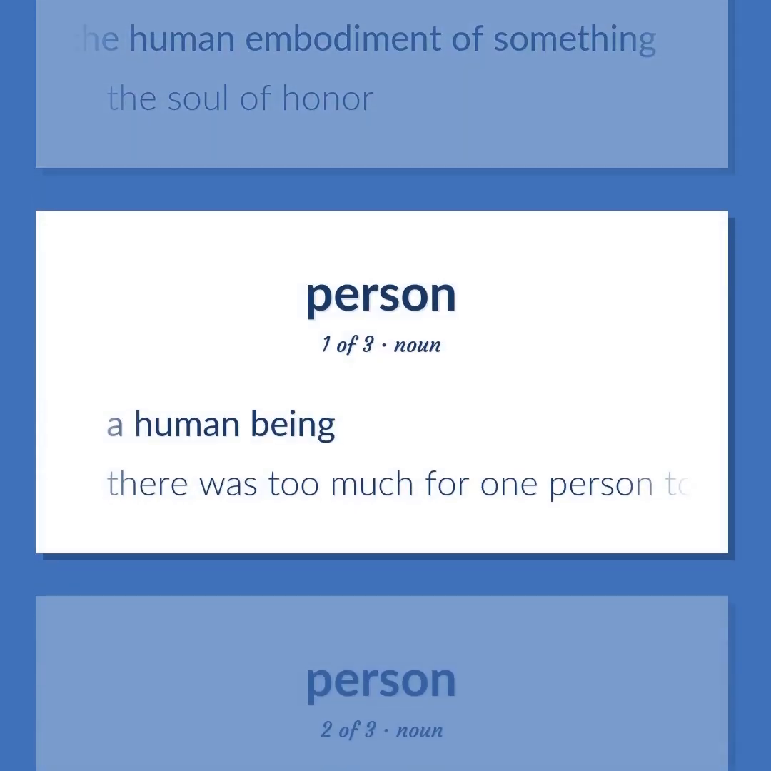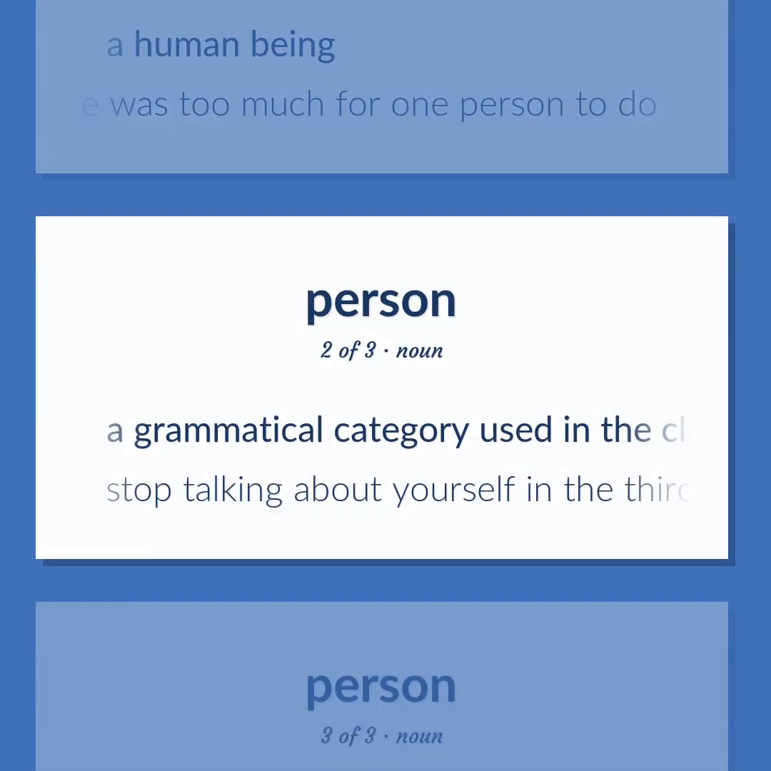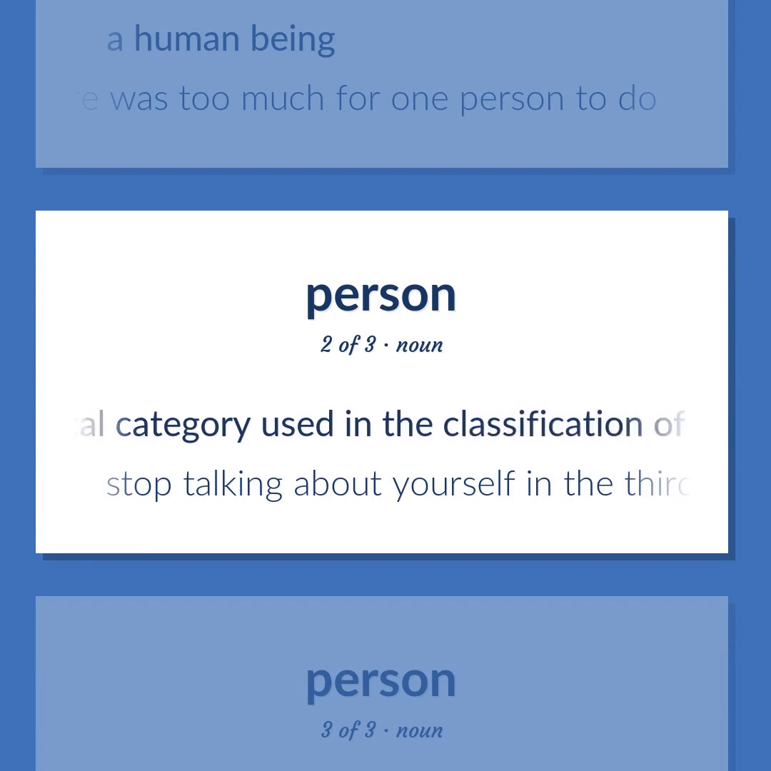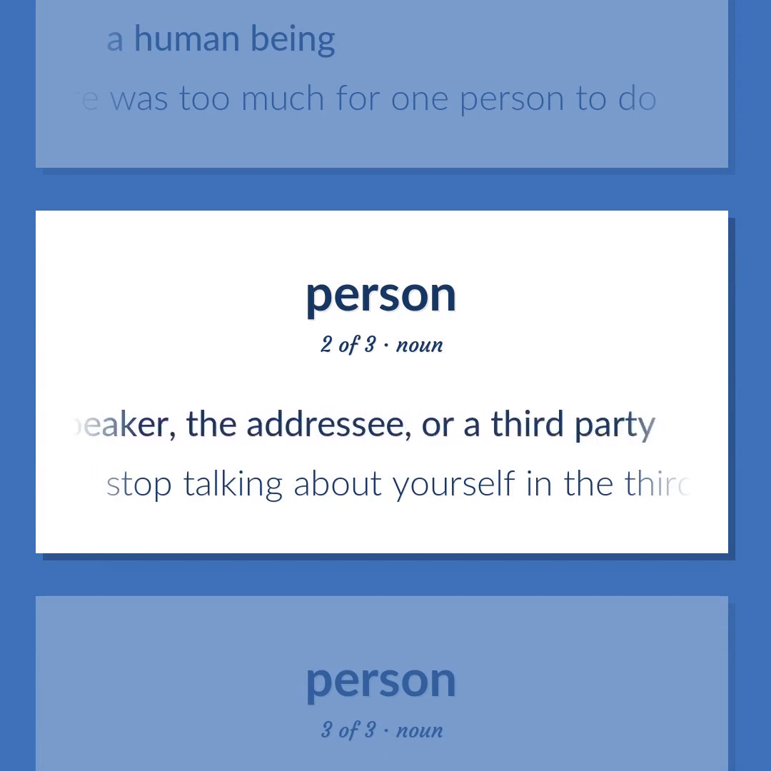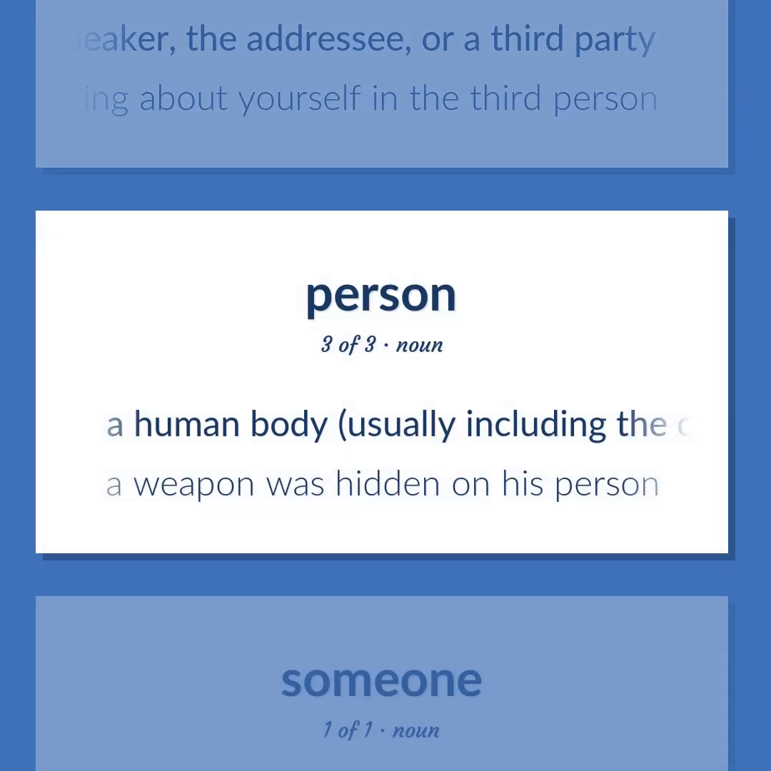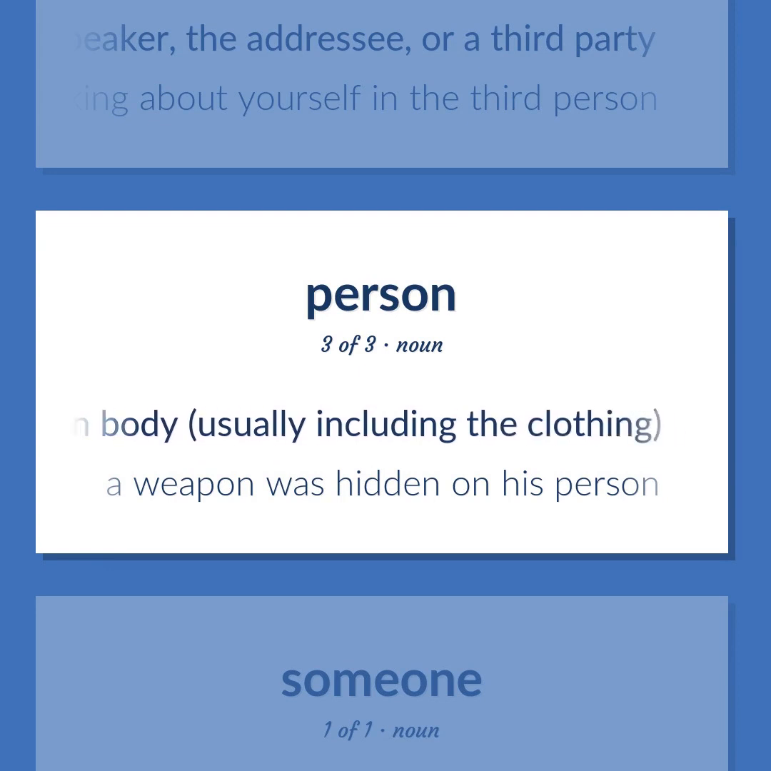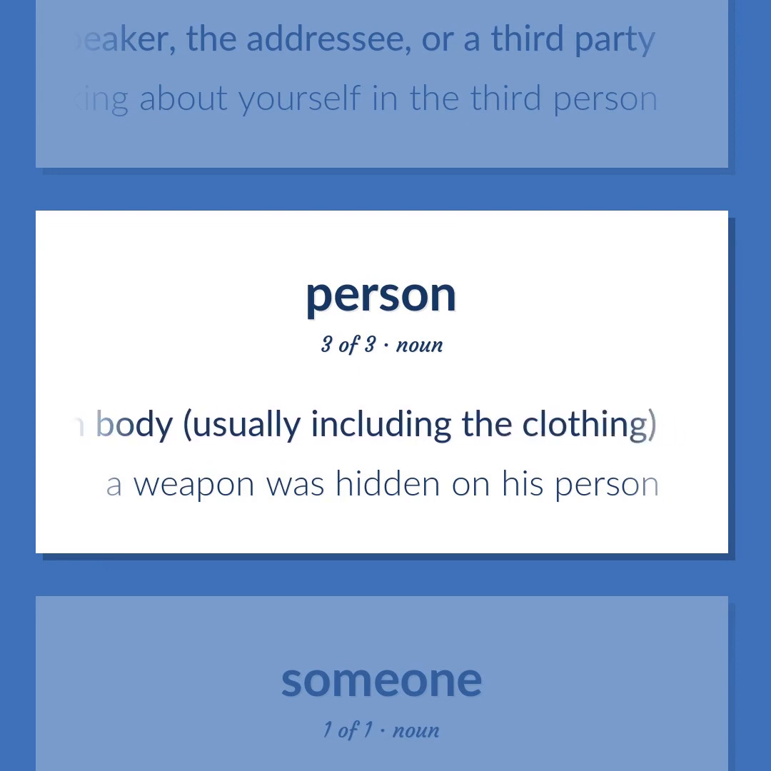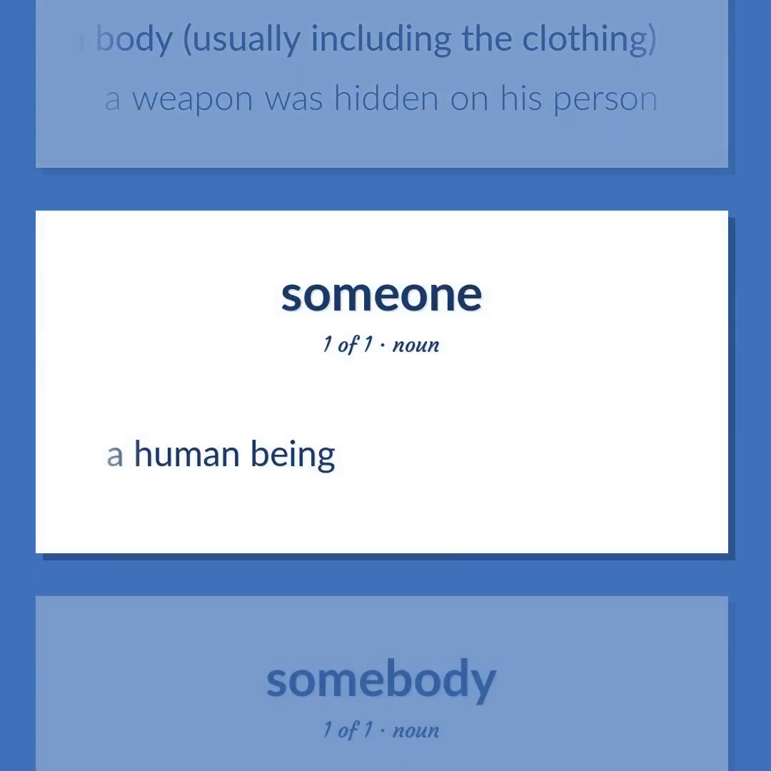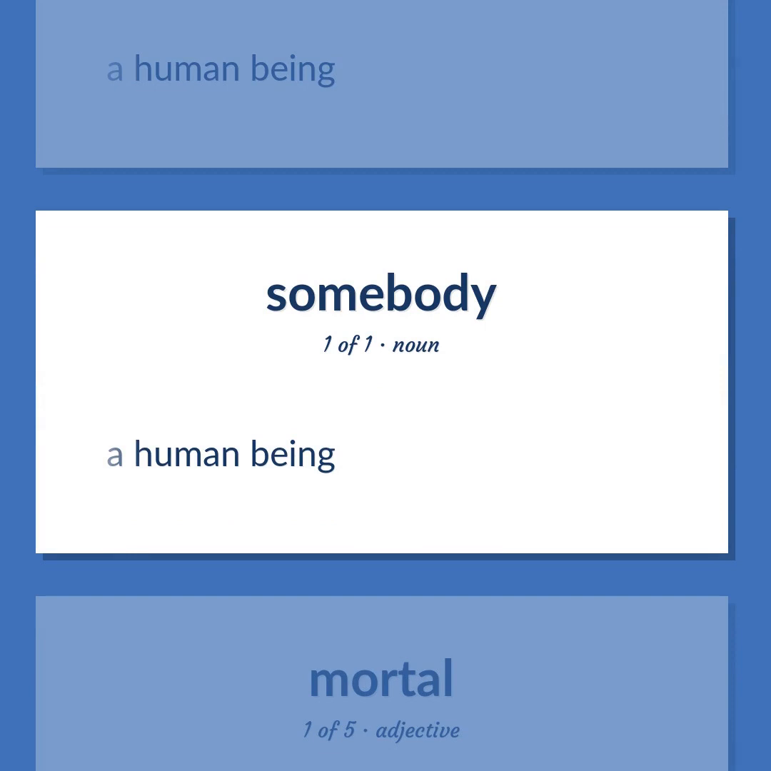A human being. There was too much for one person to do. A grammatical category used in the classification of pronouns, possessive determiners, and verb forms according to whether they indicate the speaker, the addressee, or a third party. Stop talking about yourself in the third person. A human body, usually including the clothing. A weapon was hidden on his person. A human being.